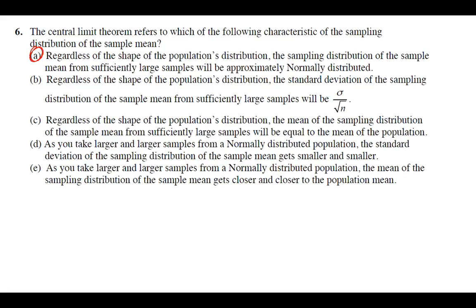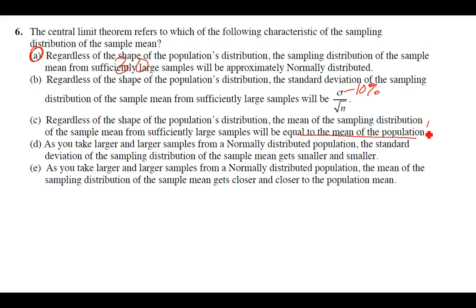So B, this is talking about the 10% condition, if you're using that formula, so that doesn't work. Again, the mean's going to equal the mean of the population. This one, again, that's the 10% stuff. That doesn't have to be normal for that to be true. As you take larger and larger samples from, I'm looking at D now, the standard deviation, we don't care about that again, because we just want, the CLT just lets the shape be normal, and lets us do normal CDF and Z-scores.